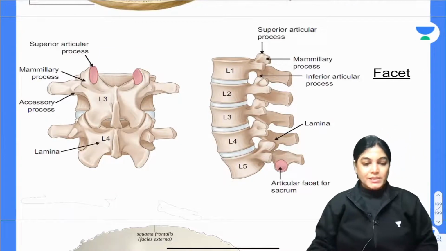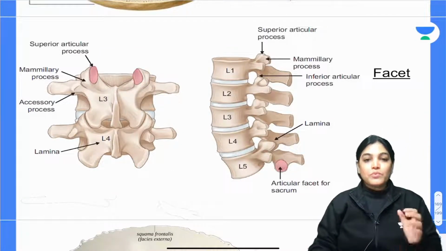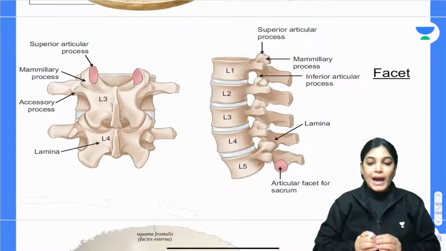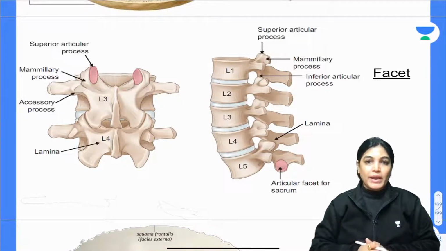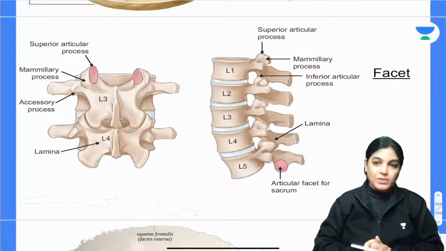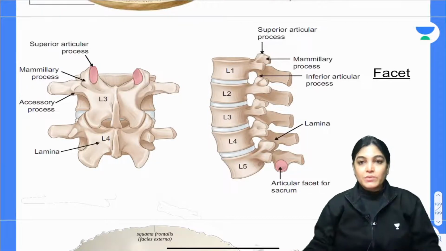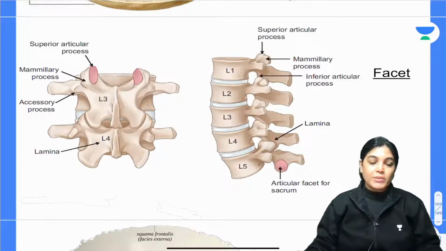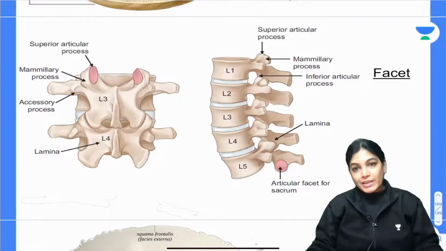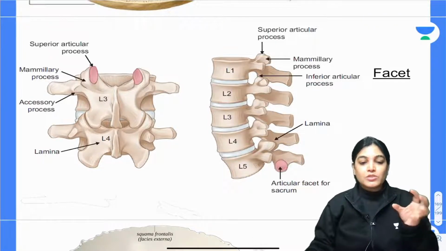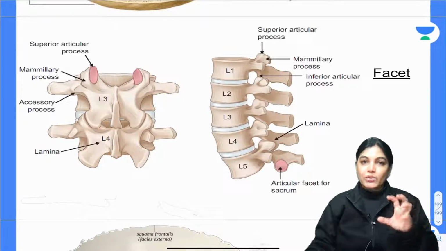The next is facet. When I use the term facet in case of osteology, it's a small, smooth, flat, articular surface of the bone. When you see the vertebrae, we know that at the back we have the vertebral column, which is made of cervical, thoracic, lumbar and sacral vertebrae. In that vertebral column, the articulation is between the superior and inferior facets of consecutive vertebrae, and these are small, smooth, flat, articular areas of the bone.